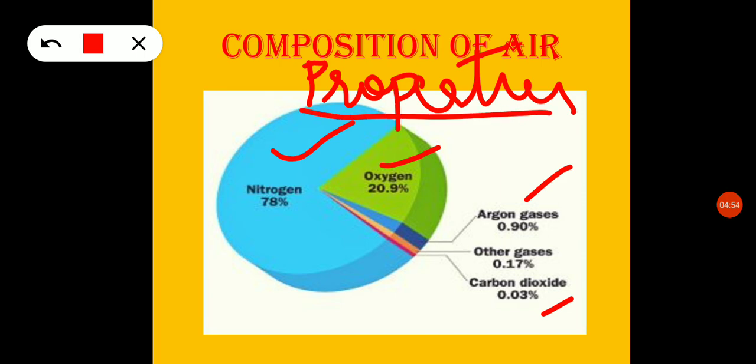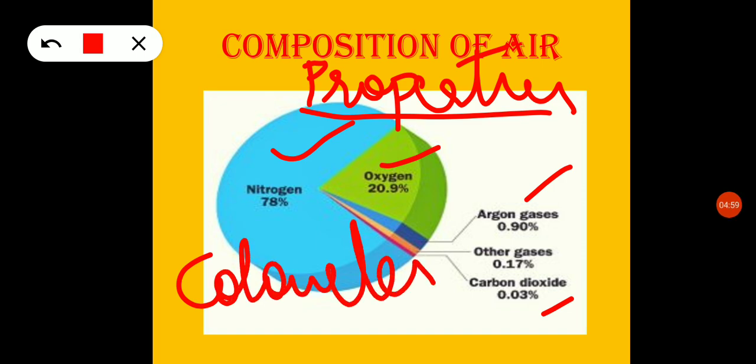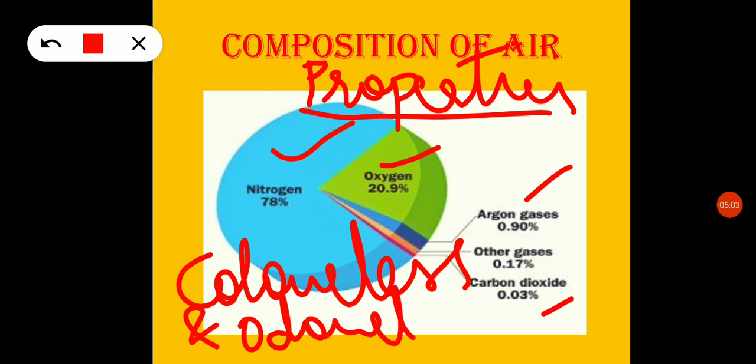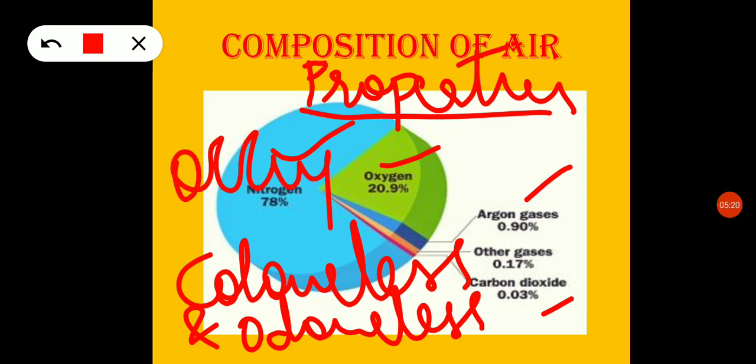So this air is colorless and odorless. Colorless means it doesn't have any color. Odorless means it doesn't have any smell. Okay, and it occupies space.